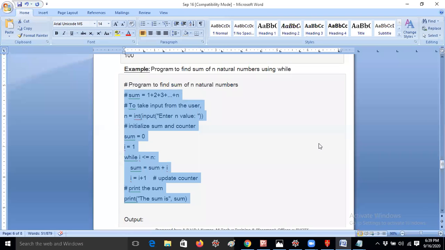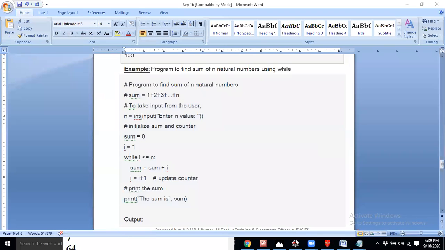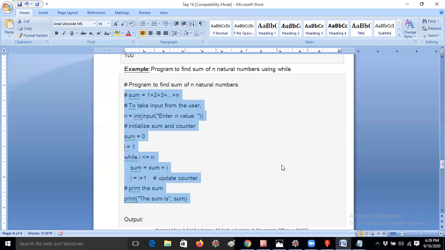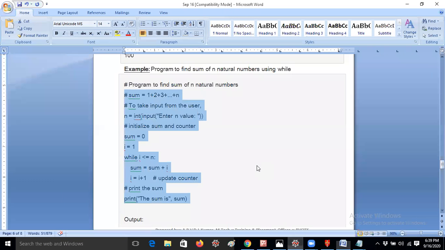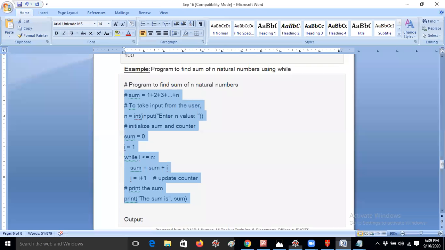Sum is not declared error? But I'm not getting an error. I think you have not declared it. I'm giving it already, right? I'm giving here sum equal to 0. Yes. Okay, you're telling about sum equal to 0. If you are not giving it, you will get an error, right? That's not an issue.